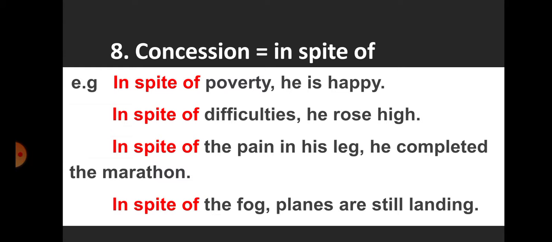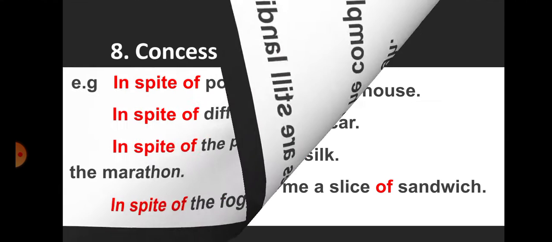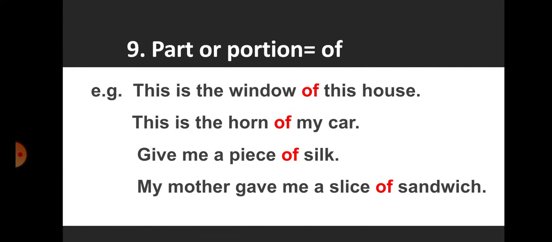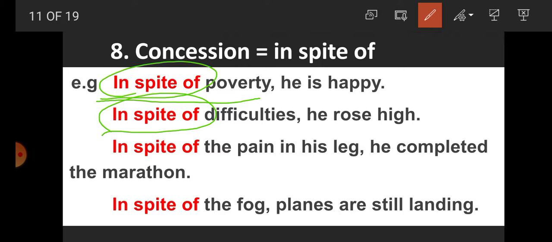Students, for indicating concession, the preposition "in spite of" is used. For example, in spite of poverty, he is happy. It means, students, there is poverty, even if he is happy. So "in spite of" is indicating concession. In spite of difficulties, he rose high. So "in spite of" indicates here that there are difficulties, even if he rose high.